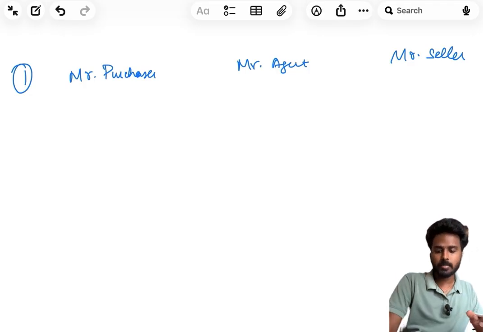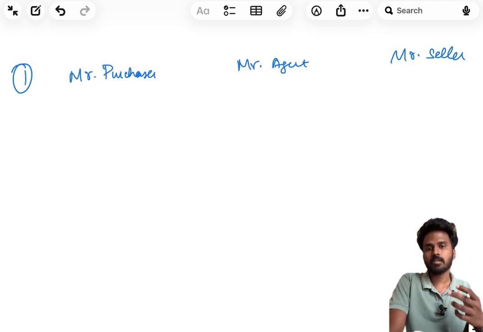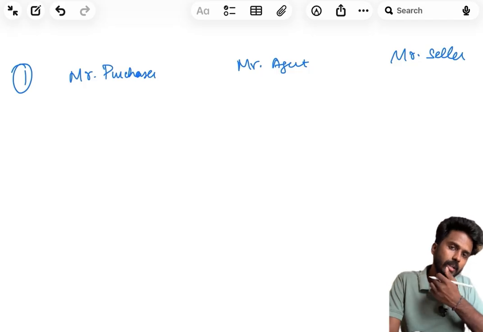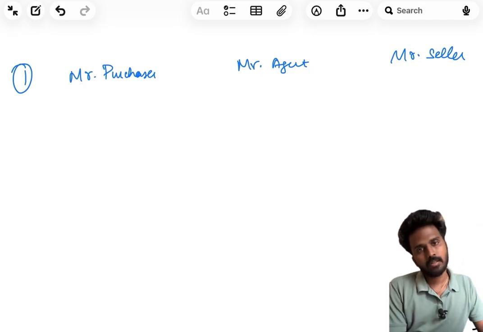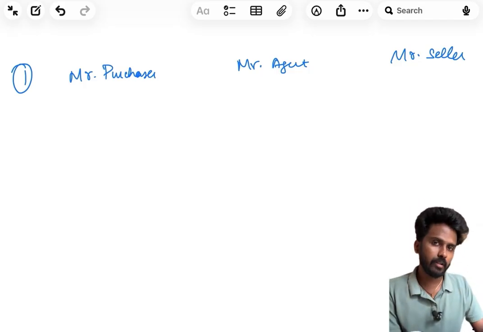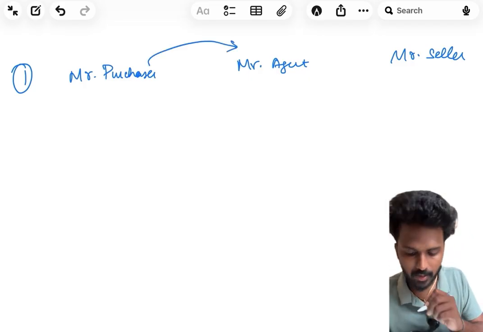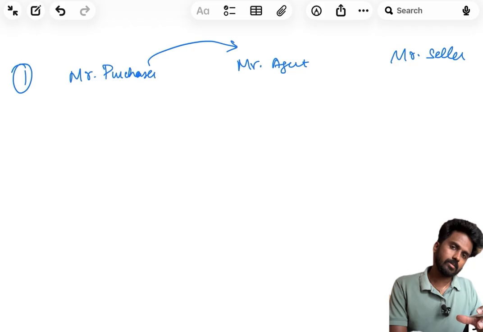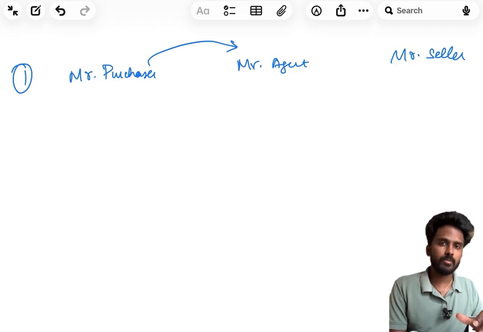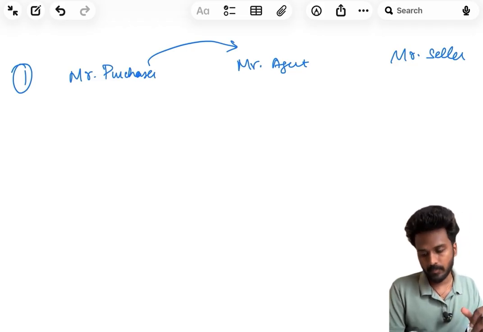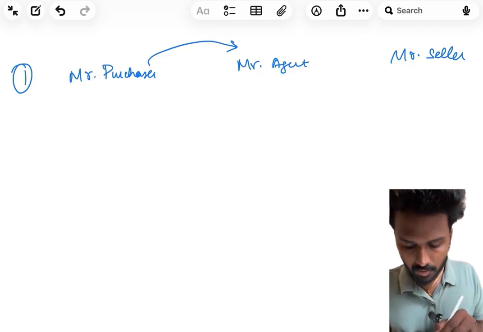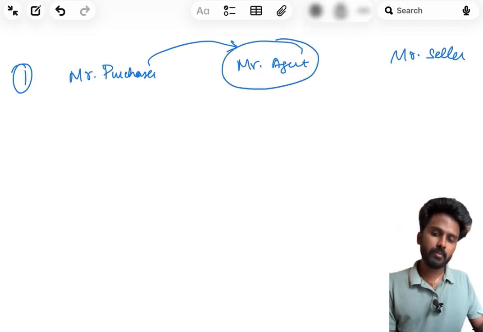Mr. Purchaser wants 10 t-shirts, but doesn't know where to find a seller of such t-shirts, so he goes to Mr. Agent, asking for a seller who is ready to sell him the t-shirts in the quality he expects. This agent can act in two ways.